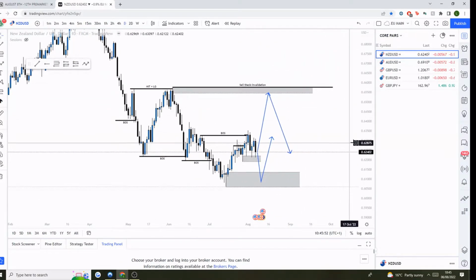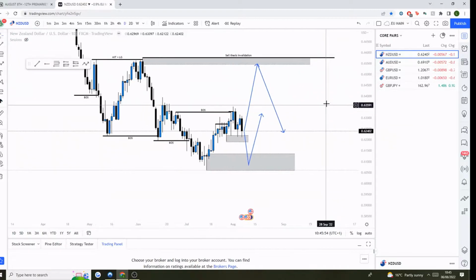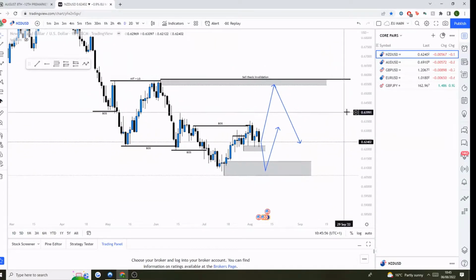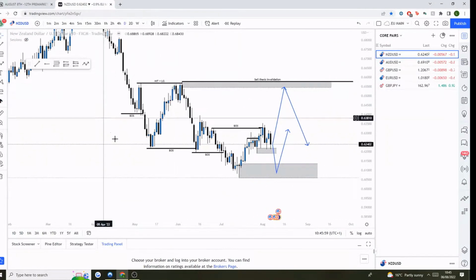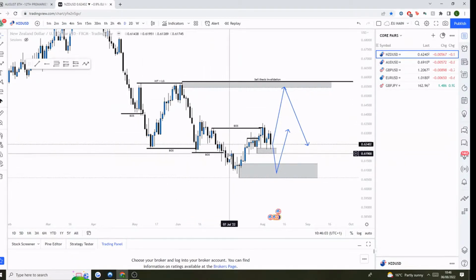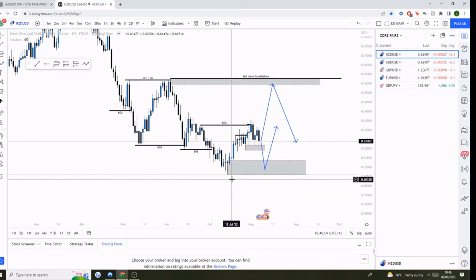Alright, so to start with, I'm going to do NZDUSD. So NZDUSD, overall, we're looking at a bearish situation. So we broke the structure there, and we've now broke the structure there as well. So because we have the last two consecutive breaks, we're bearish. For me, we're in an overall bearish trend.